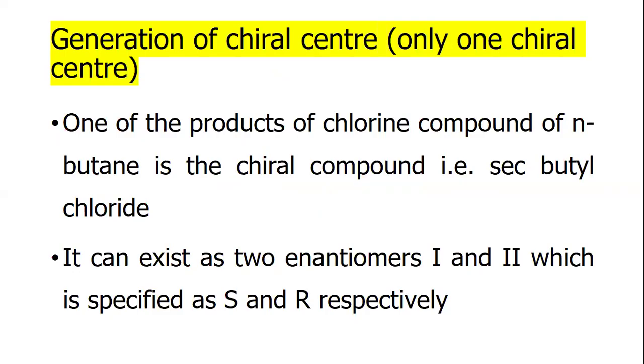Generation of chiral centers, only one chiral center. One of the products of chlorination of butane is a chiral compound, that is sec-butyl chloride. It can exist in enantiomers, first and second, which are R and S respectively.